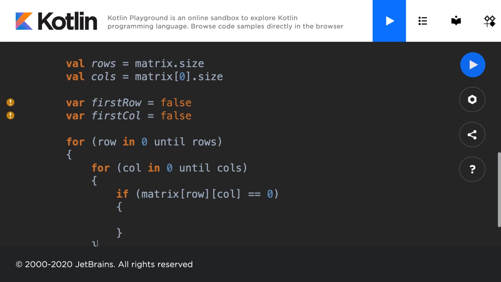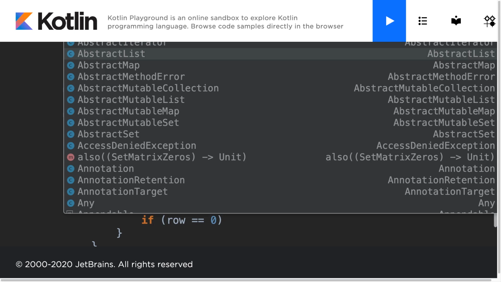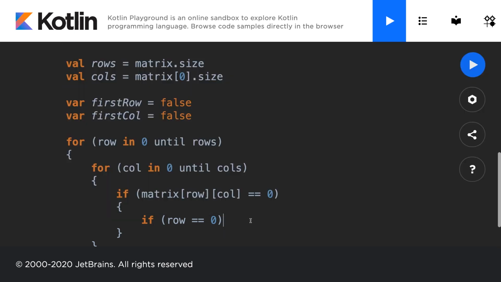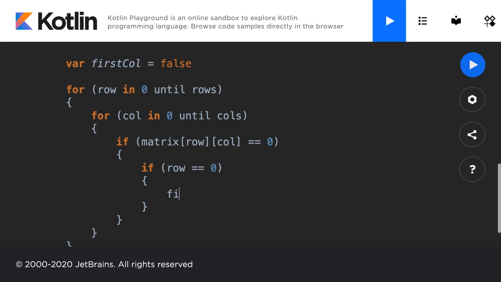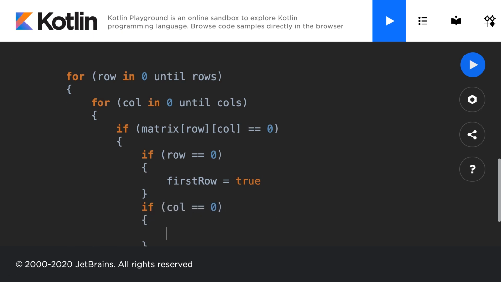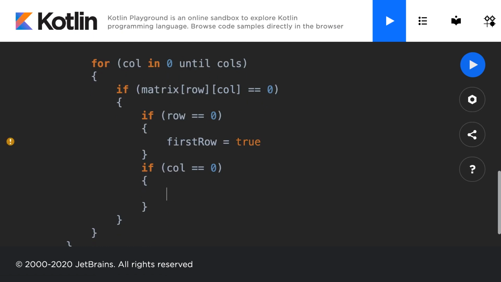If so, then that means that we want to perform another check. If the row is equal to 0, then that means we have currently reached the first row. So in that case, what we'll do here is we'll set first row to equal true, because that means that we have just reached the first row. Otherwise, we'll perform a check. If the column is equal to 0, that means we are currently at the first column. So we'll set first col to equal true.